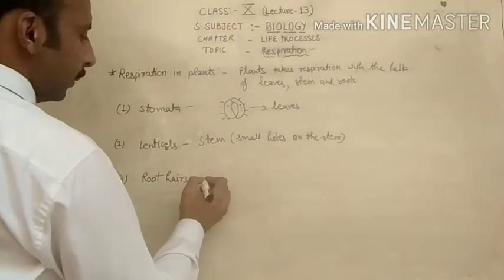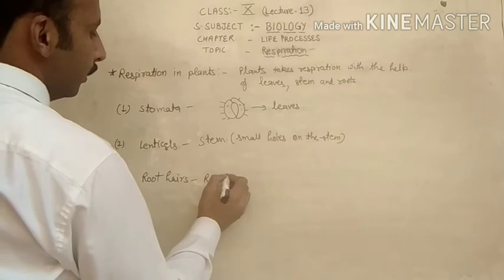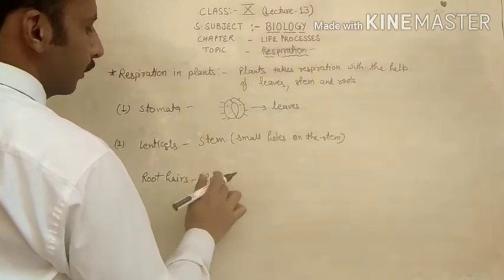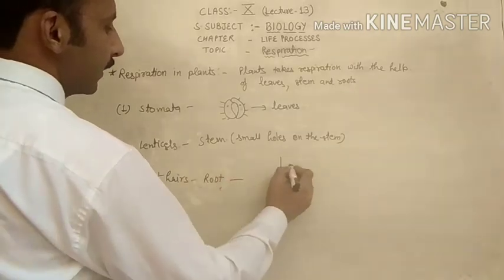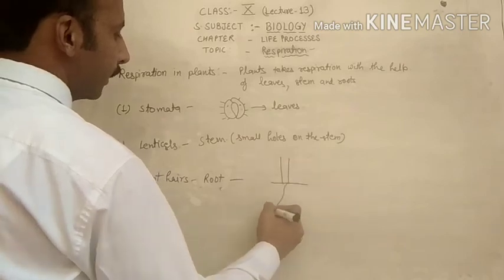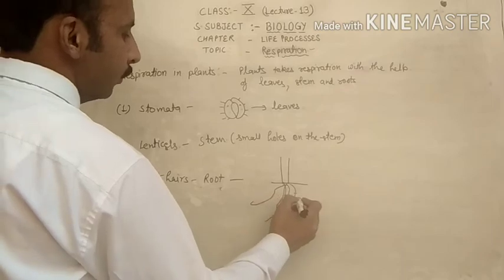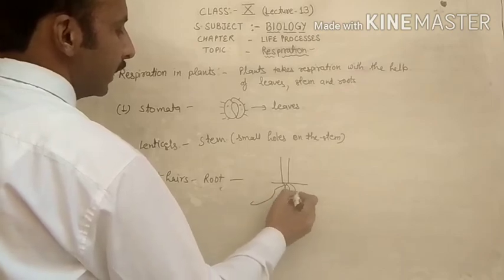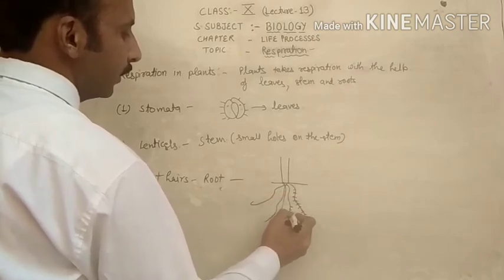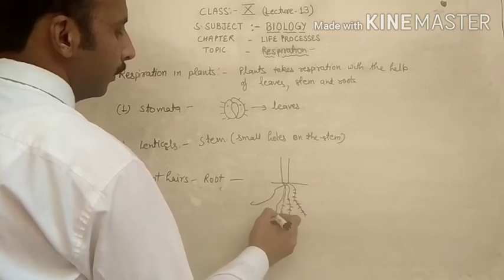Root hairs are present in the root. For example, this is a plant, and these are the roots of the plant. When you look, there are different hair-like structures present on the roots.